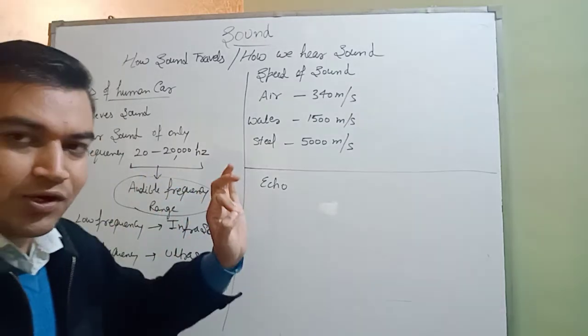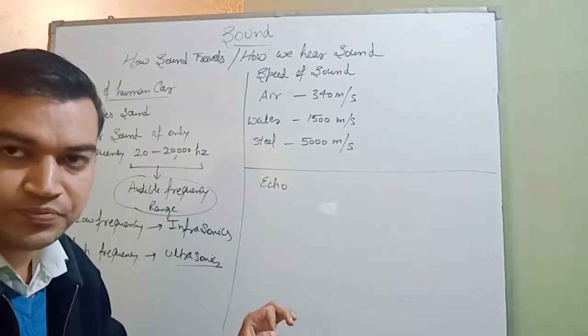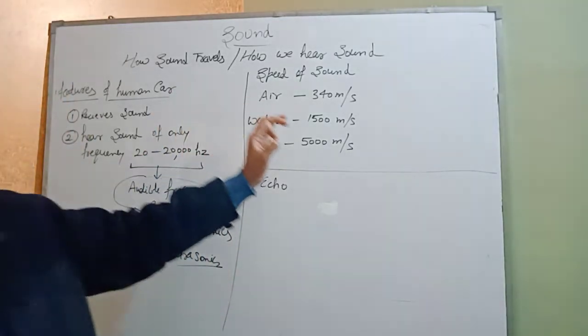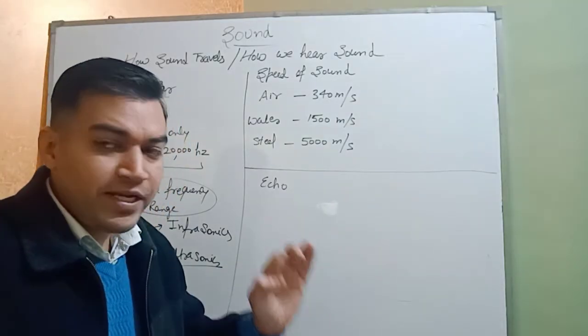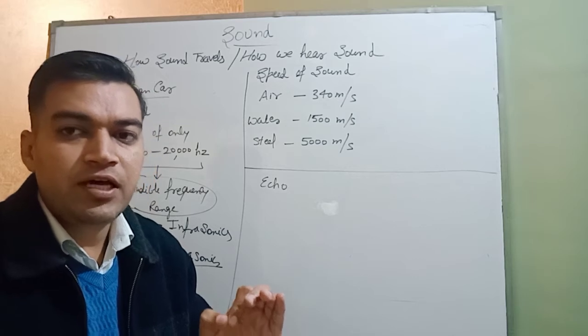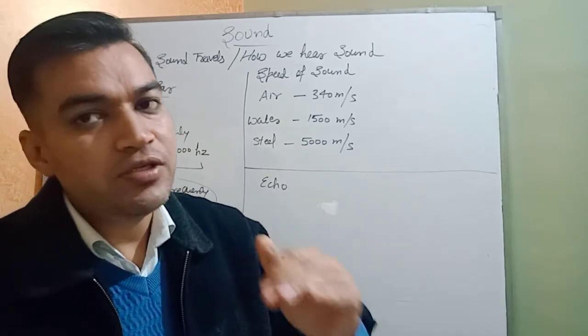Dogs and dolphins can easily hear infrasonic and ultrasonic sounds, but we cannot. Okay. Next is the speed of sound. Speed of sound depends on the distance between the particles of the medium in which sound travels.